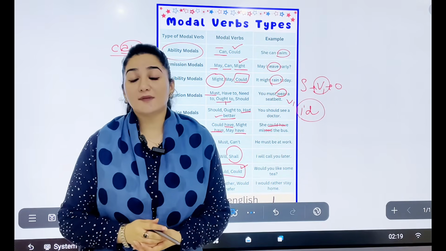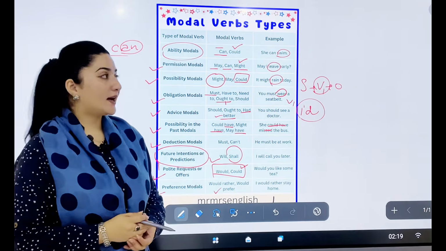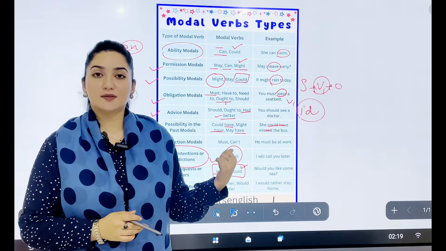So I hope you have learned enough from today's session, and the best way to practice these modals is to make